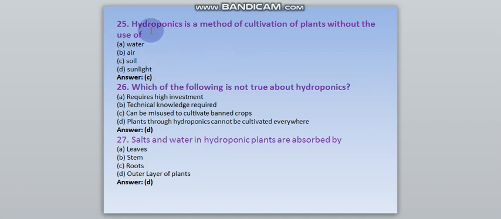Question number 25. Hydroponics is a method of cultivation of plants without the use of? Answer C, soil. Question number 26. Which of the following is not true about hydroponics? Option D, plants through hydroponics cannot be cultivated everywhere. Question number 27. Salts and water in hydroponic plants are absorbed by? Option D, outer layer of plants.